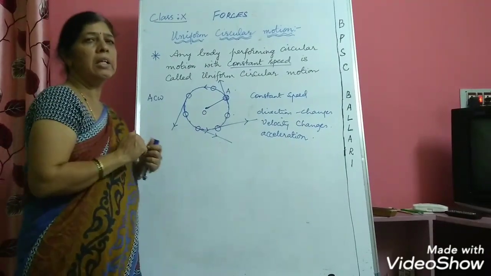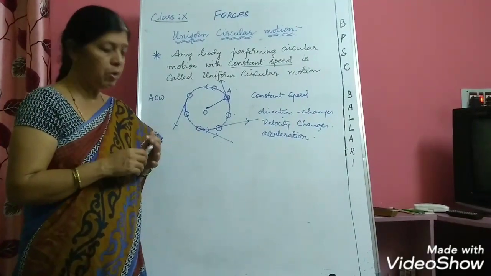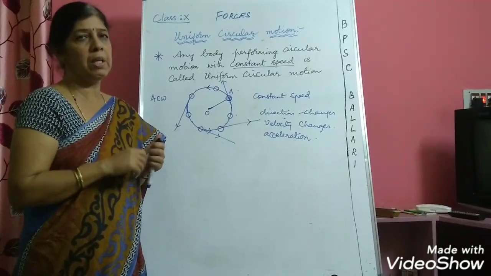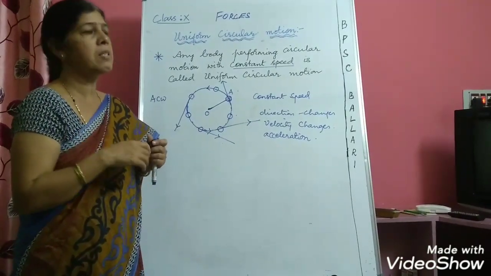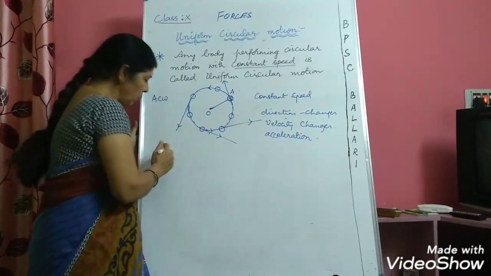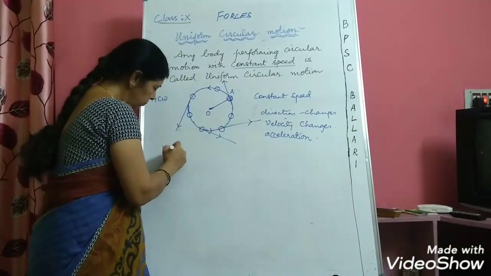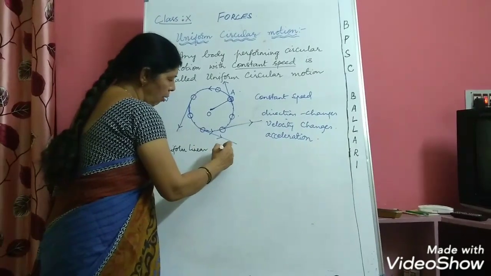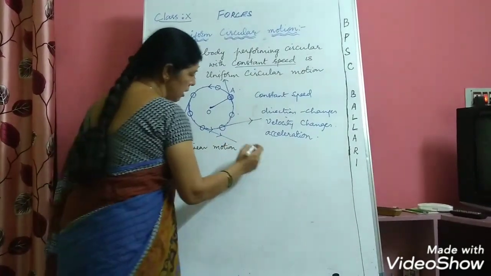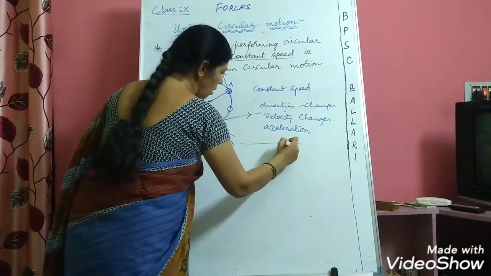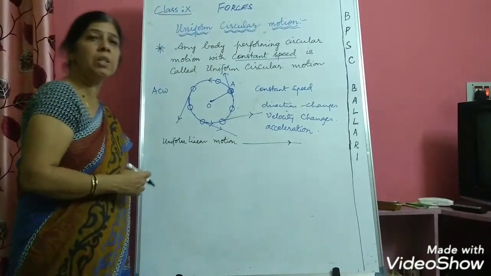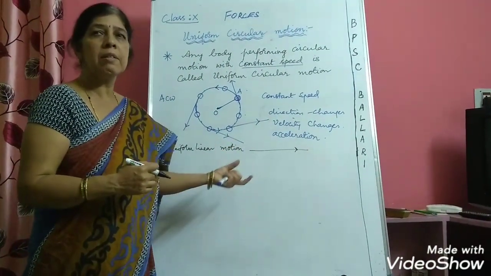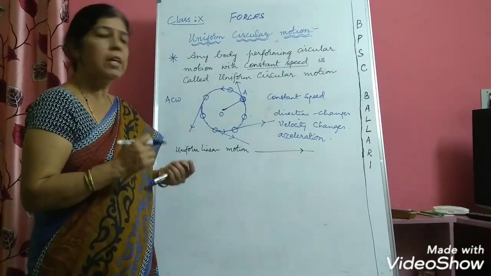Now, in our daily life, we come across two types of uniform motion. One is uniform linear motion and the other is uniform circular motion. If I take uniform linear motion, it means straight line motion. Uniform motion means the body will cover equal distances in equal intervals of time.